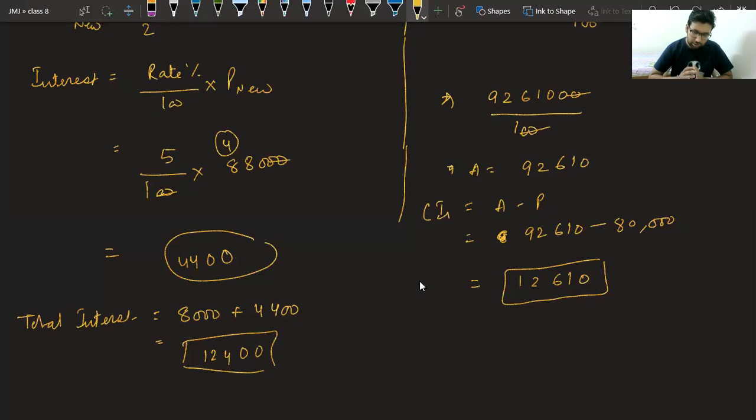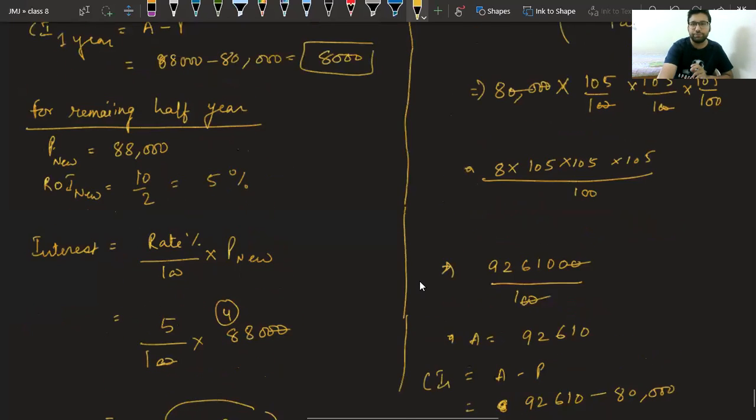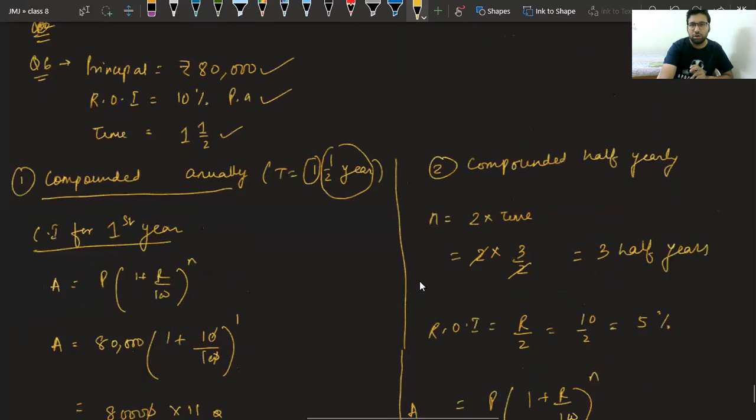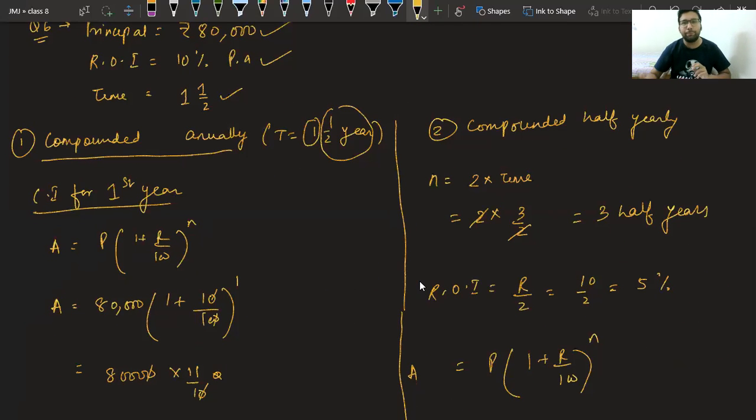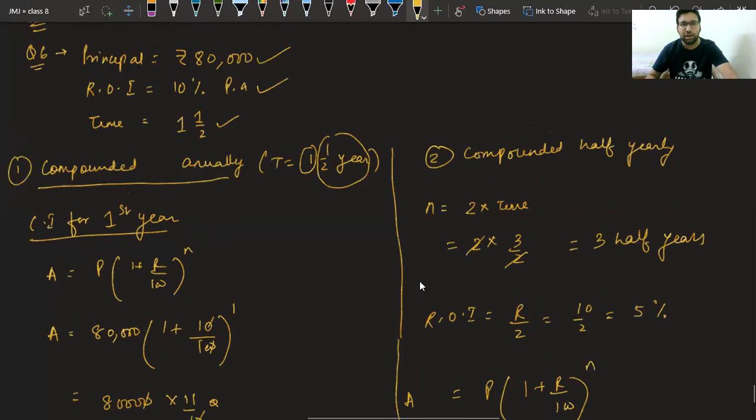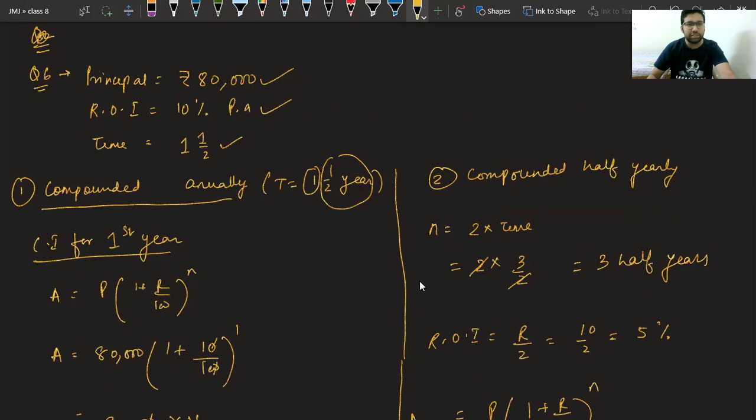Class, any doubts in this question? One time show how you got 3 in place of n. Okay. Vardhan, in compounding half yearly, we have to see what is time given to you. They have told you time is 1.5 years. It can be taken as 3 upon 2 years.